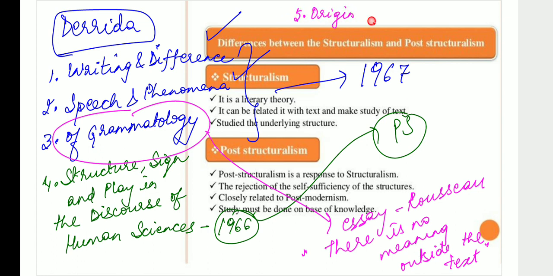So there is this work, Origin of Geometry. In 1962, Edmund Husserl's Origin of Geometry came out, and this was a reference point. Please remember that in 1962, Derrida was publishing it. Edmund Husserl had written it, and Derrida was publishing it and writing about it. That is what you are able to see.